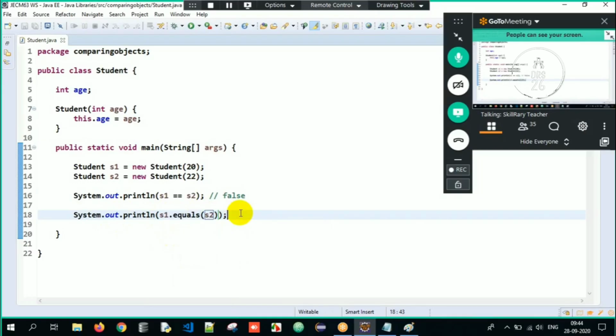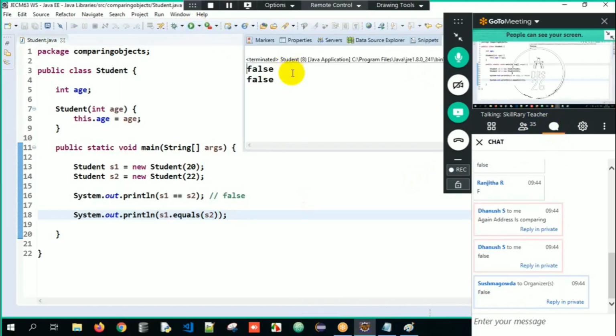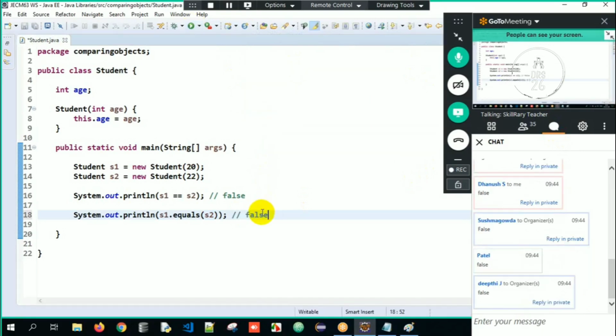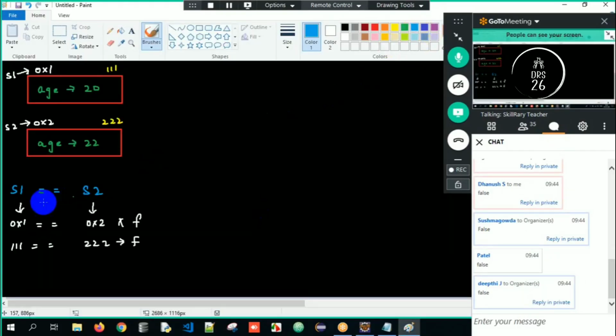Now what should be the output as of now? True or false here? Now again, when I execute the program here, I will get the output as false only. So what did you understand? Okay, sir, we are getting false only, right? When I make use of double equals or when I tell s1.equals(s2), internally what is happening?